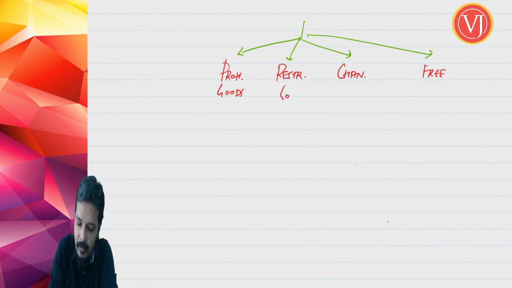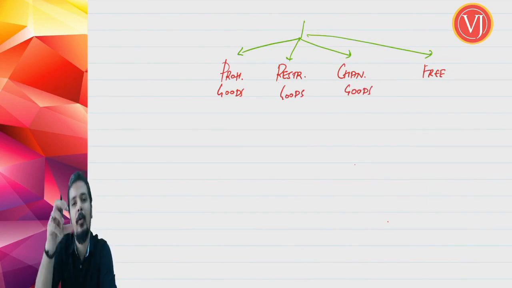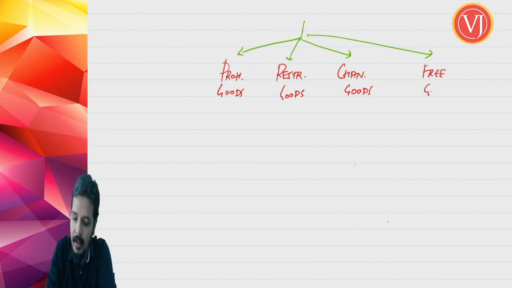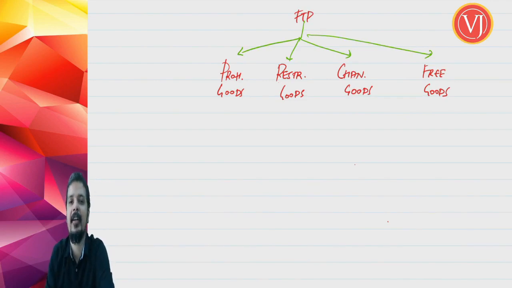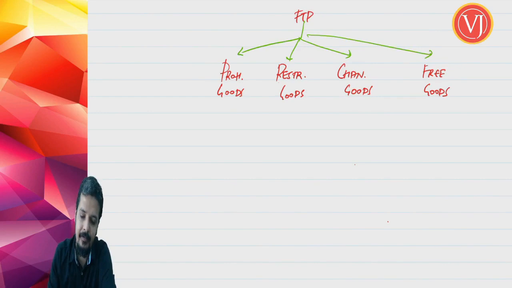Prohibited goods, restricted goods, channelized or canalized goods which can be imported or exported only by notified people, and free goods which can be imported or exported by anyone in India. So free goods is free import and export. This understanding is in terms of your foreign trade policy. Now from there we are extracting the definition of prohibited goods in your Customs Act. Right. So this understanding is in terms of foreign trade policy.